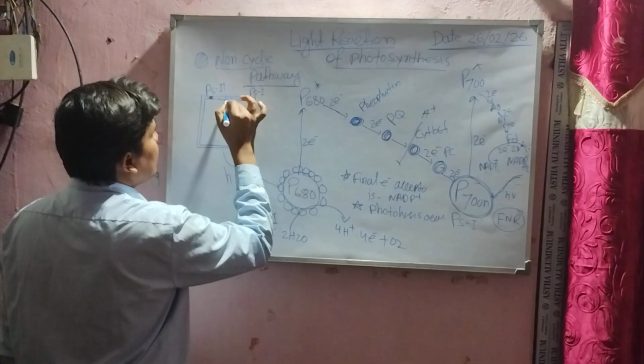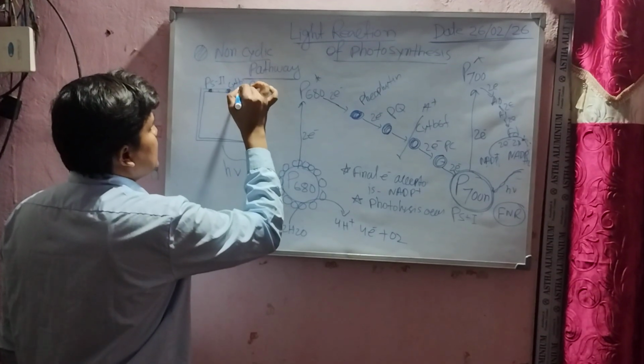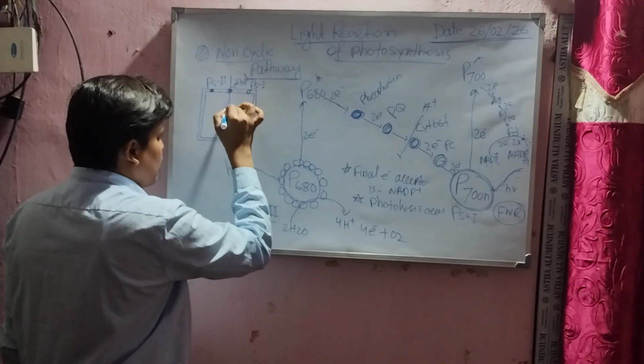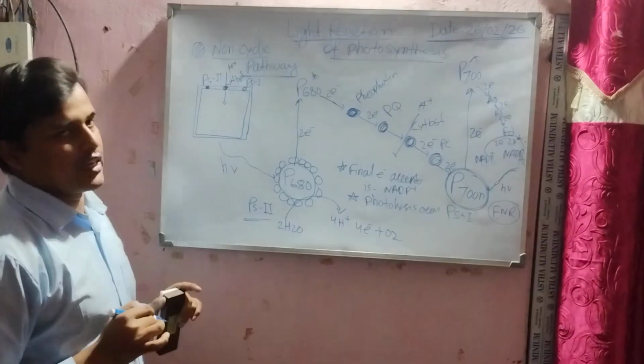Here a cytochrome B6F is also present, which pumps H plus ions toward the lumen of the thylakoid.